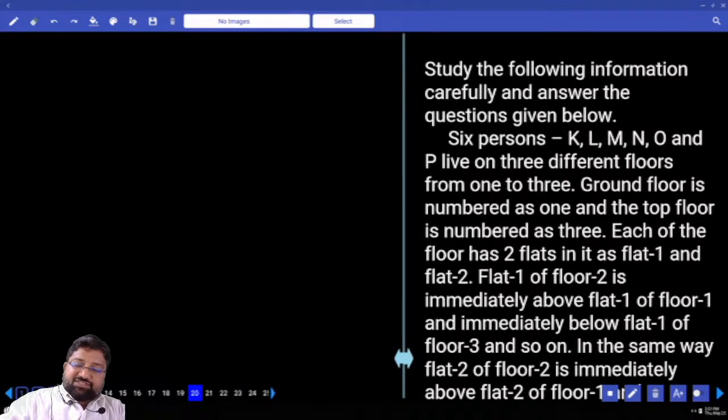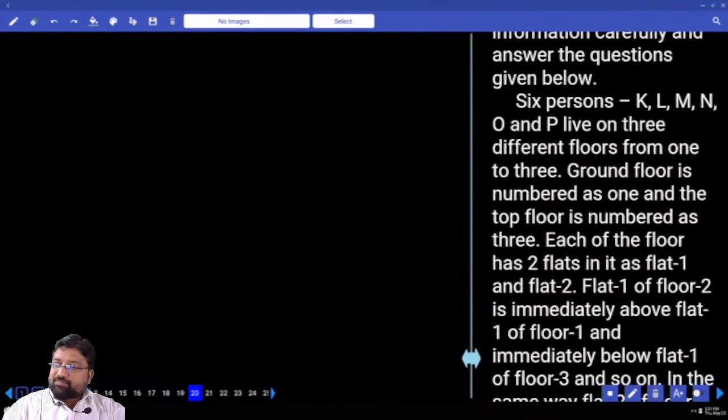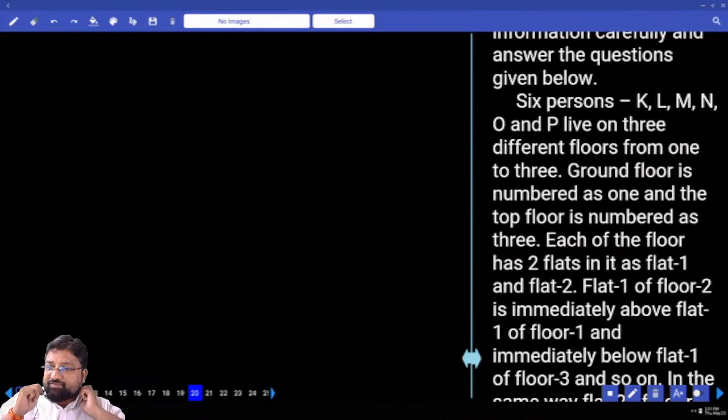What does it say about 6 persons? KLMNOP live on 3 different floors from 1 to 3. Ground floor is numbered as 1. The topmost floor is numbered 3. Each of the floors has 2 flats. 6 members, 3 floors, 2 flats.